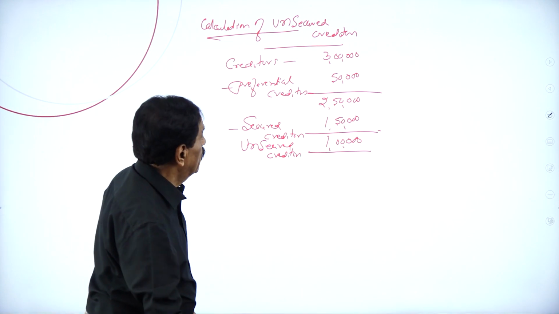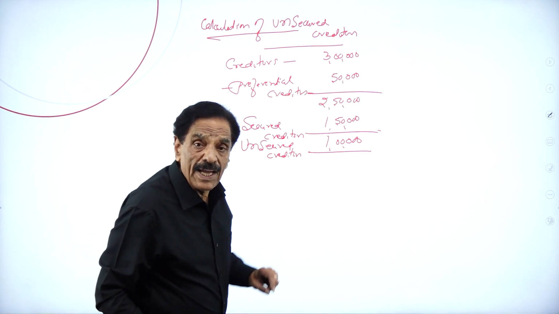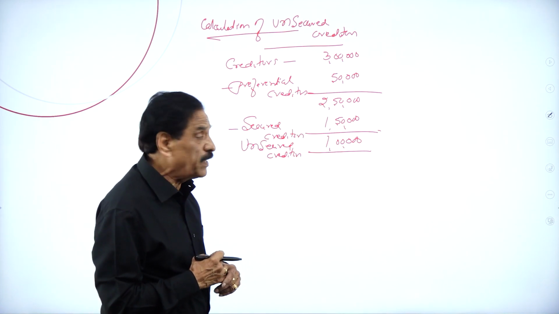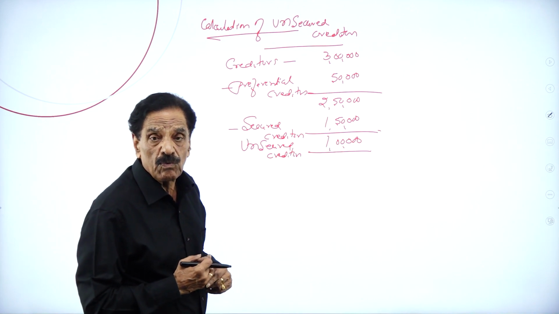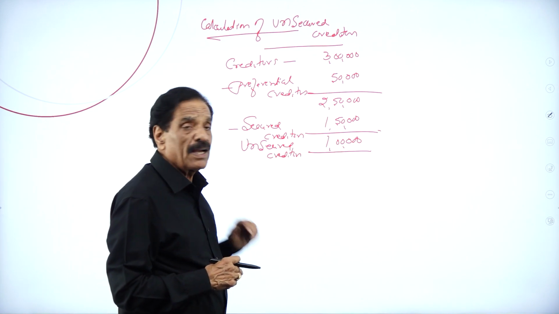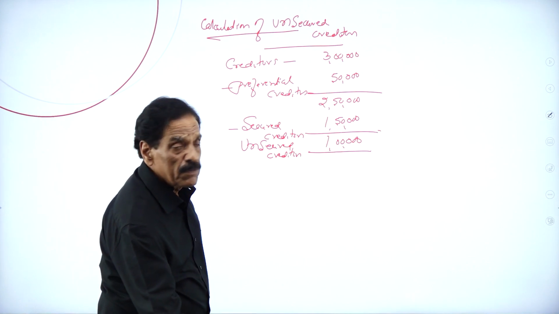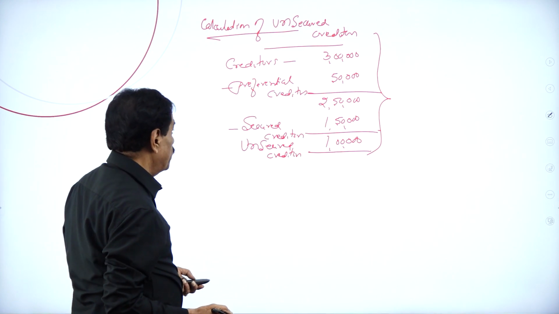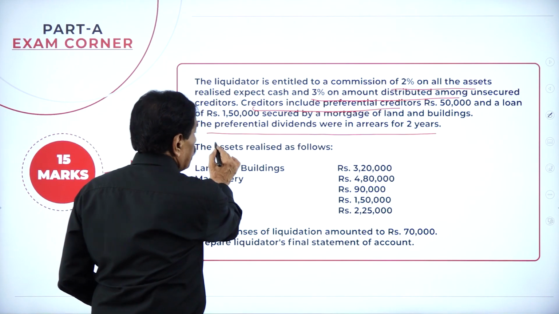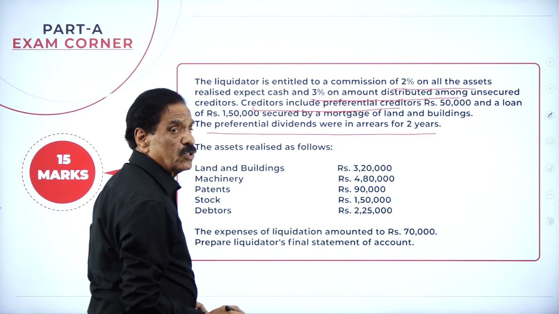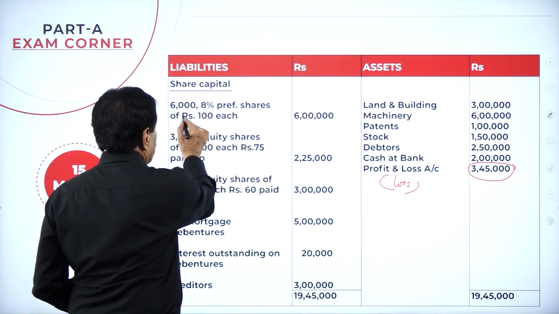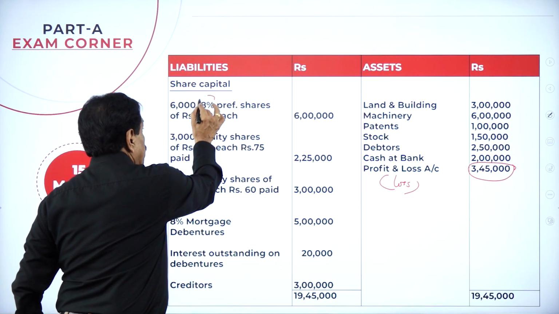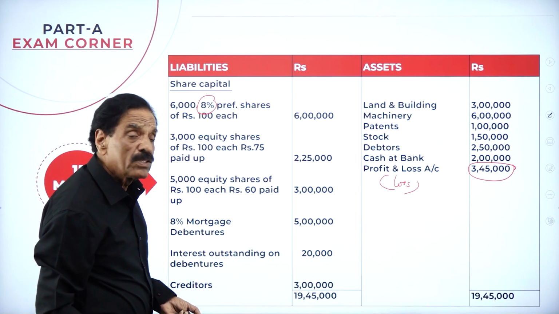What's the procedure? Total creditor is 3 lakh. In that, preferential creditor is 50,000. Balance is 2,50,000 minus secured creditor 1,50,000. Balance is 1 lakh, which is called unsecured creditor. This working note we have to do in the exam. Then the preference dividend: in the problem, preference dividend is in arrears for 2 years. We see 6,000, 8% preference shares of 100 each. What's the value? 6 lakh. The rate of dividend is 8% for 2 years.